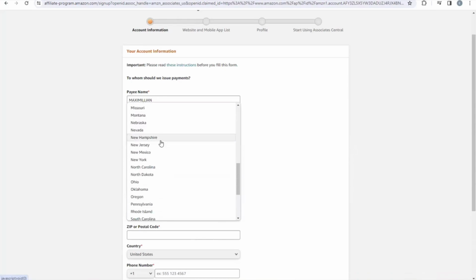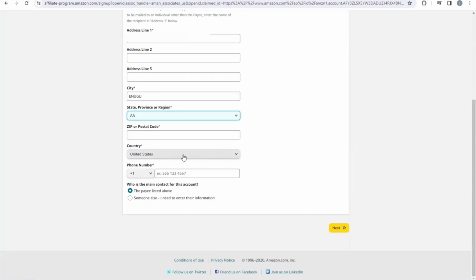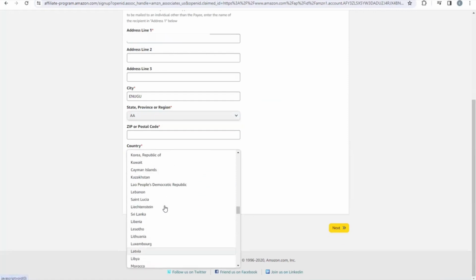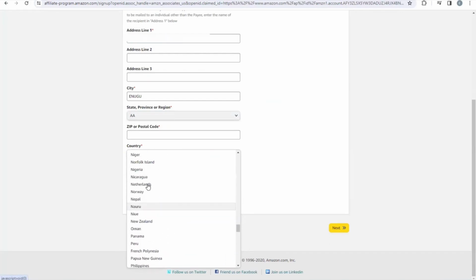So right here, I can't actually see my state right here because the country right here is a United States. So I'm gonna be changing this country to my own country so that it will bring out my details, my state and all those stuff. So I'm gonna be changing it to Nigeria. So if you're in any African country, you just need to look for your own country, then insert it. So I'll be looking for Nigeria right here.